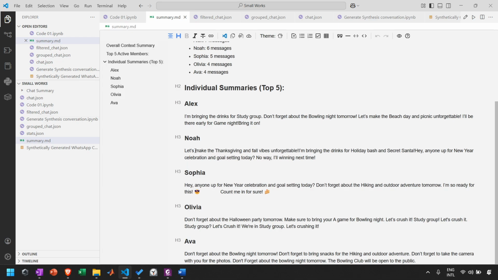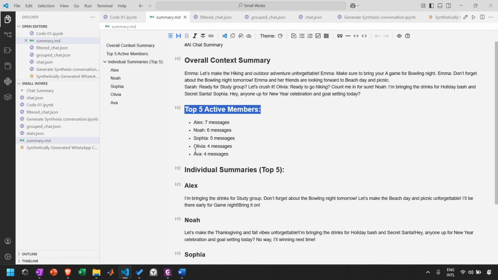So if we don't use our phone for 3 to 5 hours and thousands of messages transfer among the group members, and we can't read those thousands of messages, we can use the code to see what actually happened.